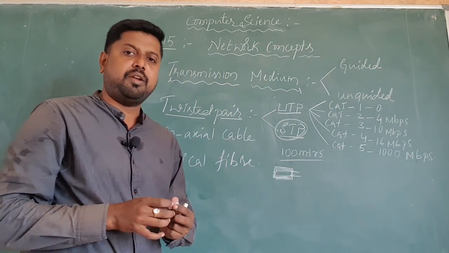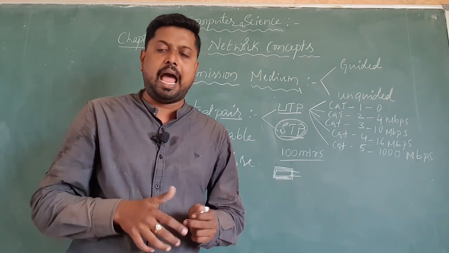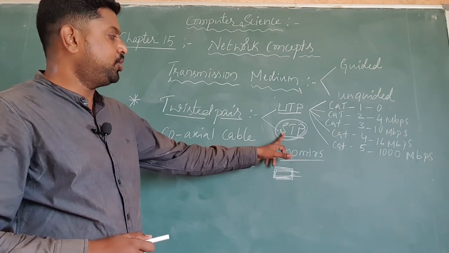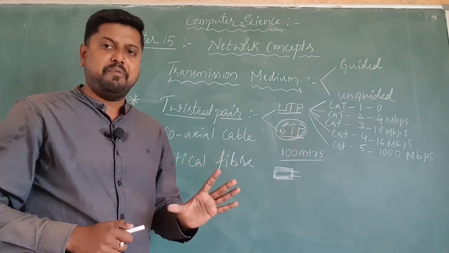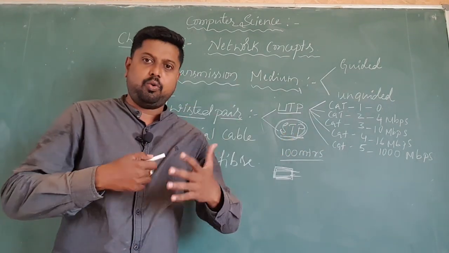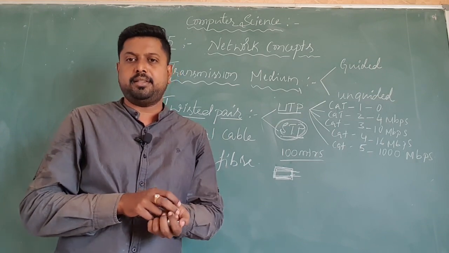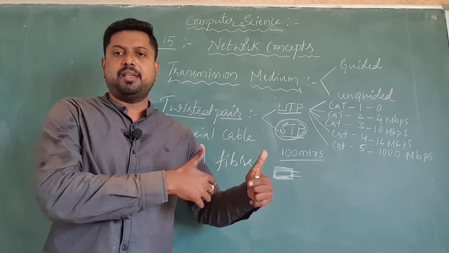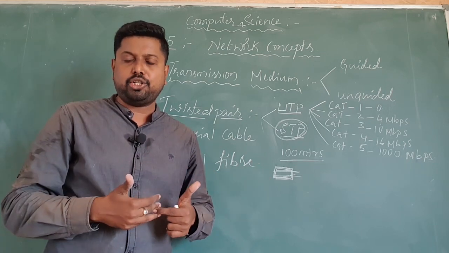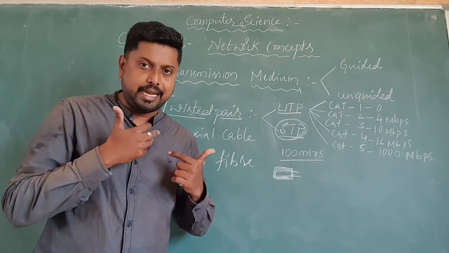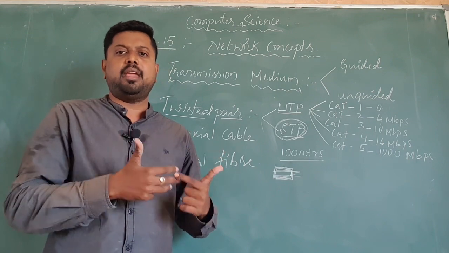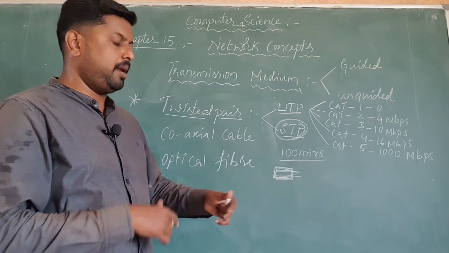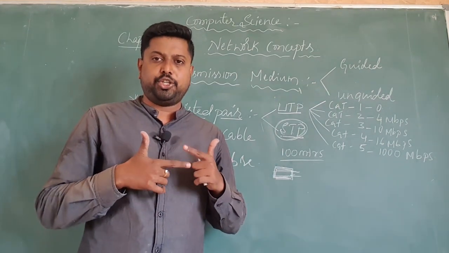The cable having more protection layers is what we call shielded twisted pair. The quality of the cable increases, and whenever the protection layers are more, it is safe for the network connection. It will not lose any data, and it is also safe for human beings. That's why a shielded twisted pair cable has extra protection layers.